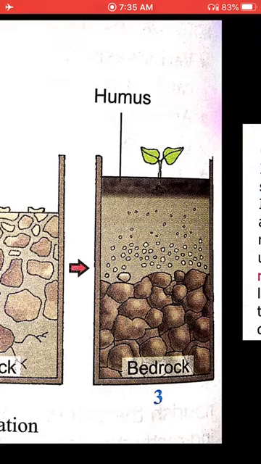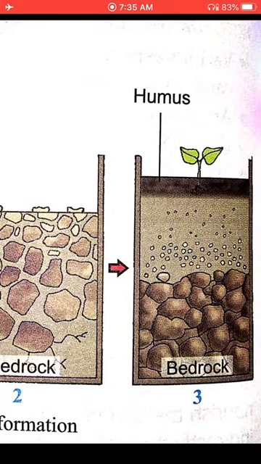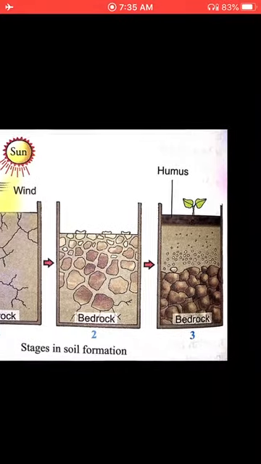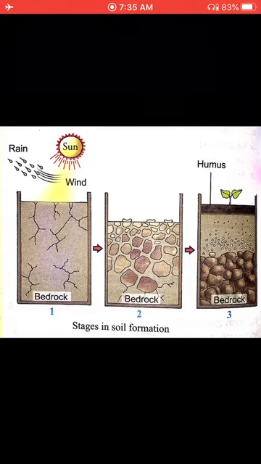So just because of that humus, plants grow. Okay, so there is a layer which is known as humus. So this is how the soil is basically formed, or this is the formation of soil. These are the stages of formation of soil. First, three stages are there. First is bedrock. Second, bedrock is facing rain and sun. Then bedrock breaks, and then formation of humus and soil is there. Okay.